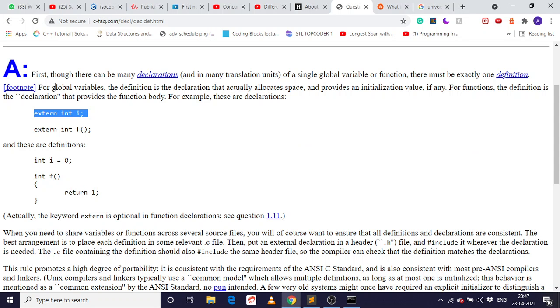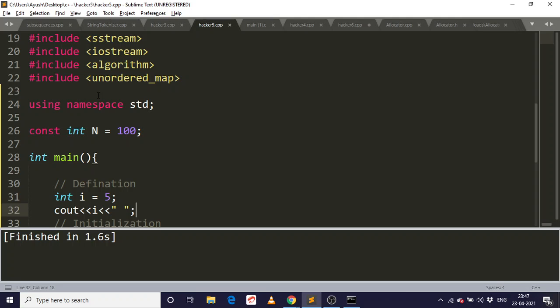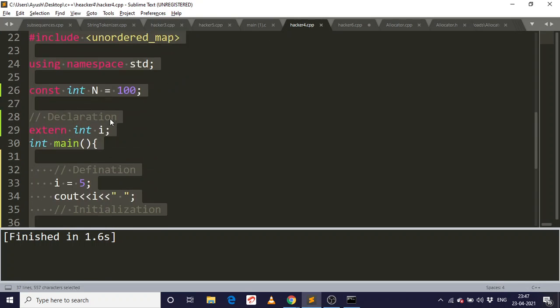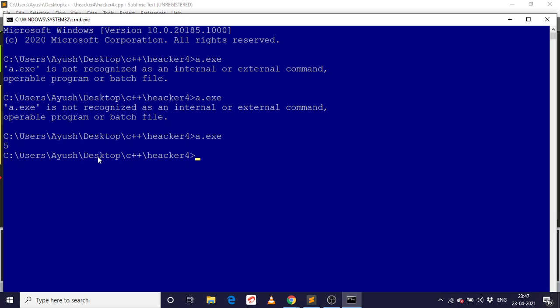The extern keyword, for global, the definition is declared to allocate the space. Provide an initialization value if the function is defined, a declaration that provides, for example, this. Oh man, what I just did was, yes, this was this. I didn't use this. Yeah, now this will work fine. See, we are getting fine.